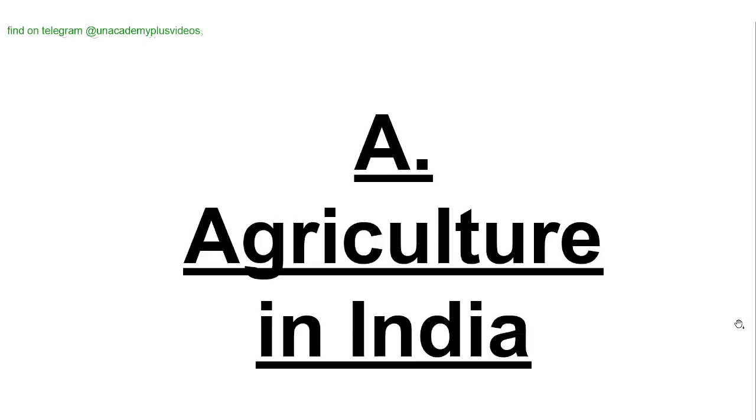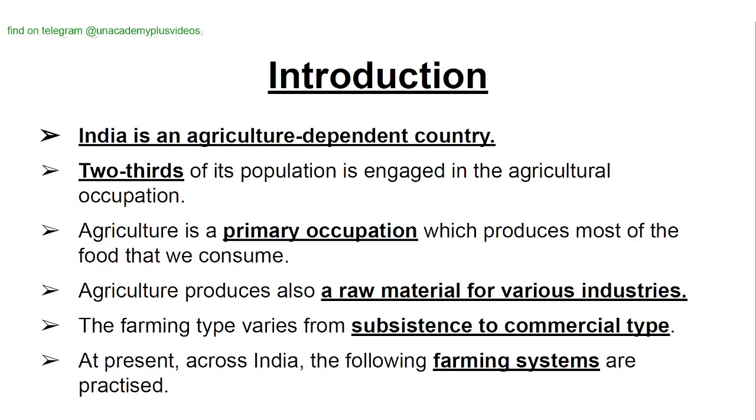So let's continue. Agriculture in India. Introduction. India is an agriculture dependent country. Two-thirds of its population is engaged in the agricultural occupation. Agriculture is a primary occupation which produces most of the food that we consume. Agriculture also produces raw material for various industries.